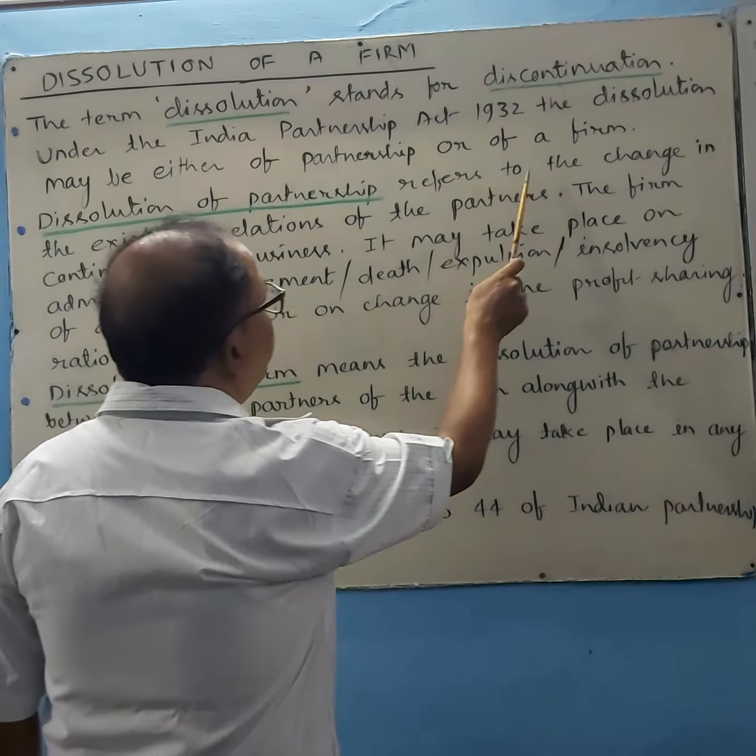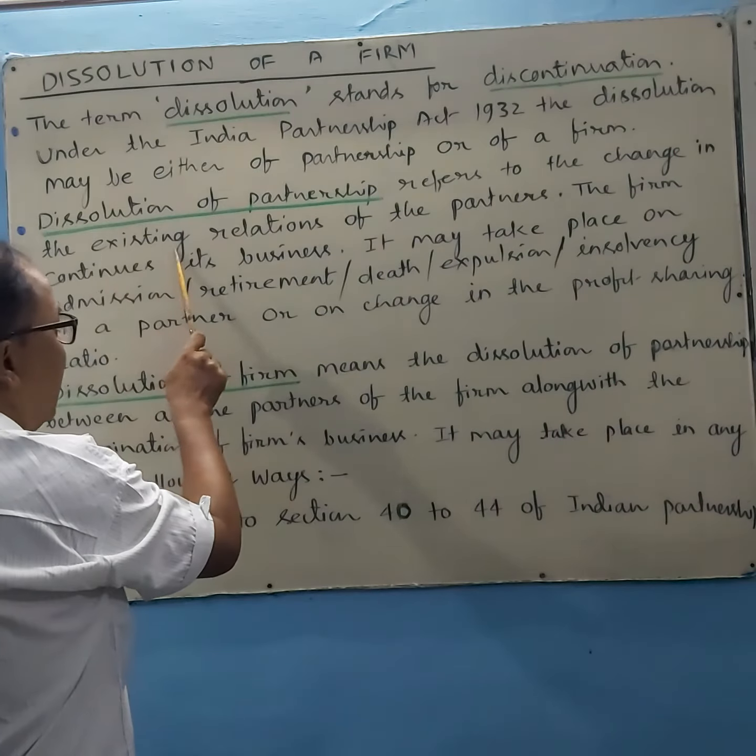Now come to the first, dissolution of partnership. Dissolution of partnership refers to a change in the existing relation of the partners. The firm continues its business. It means if there is a change in the relation of the partners and the business of the firm continues, there will be dissolution of partnership. It may take place on admission, retirement, death, expulsion and insolvency of a partner, or change in the profit sharing ratio.